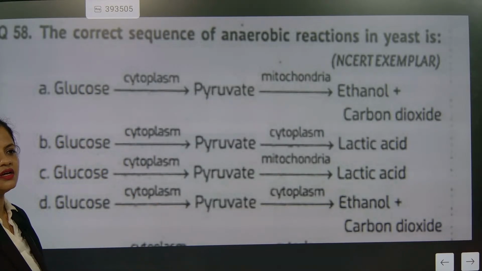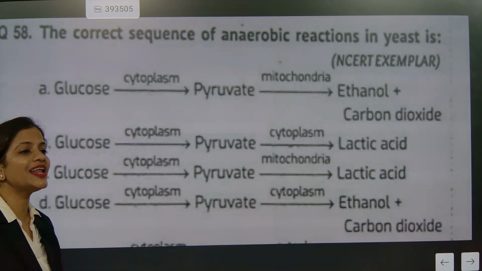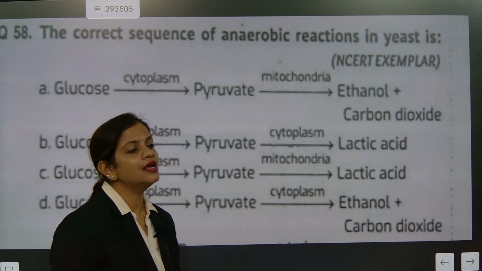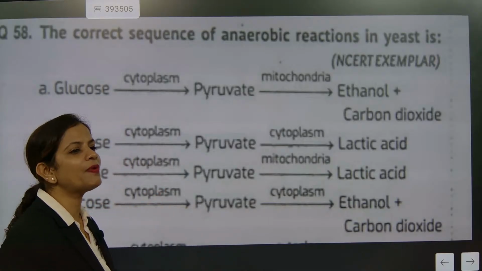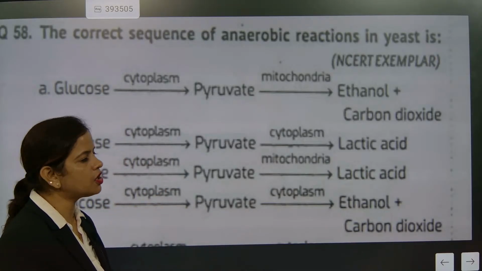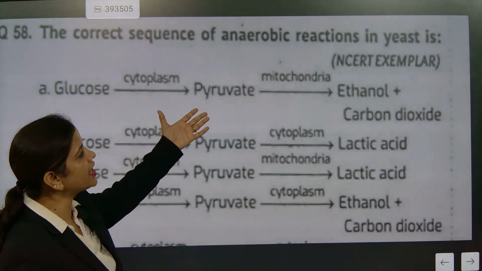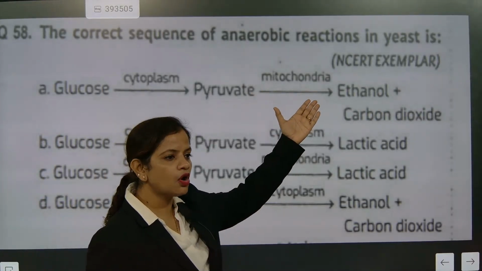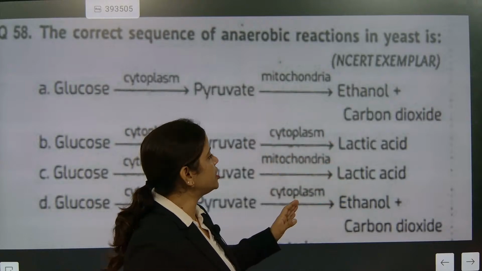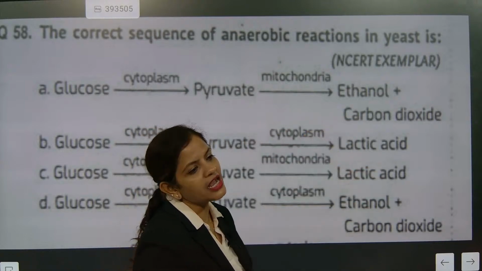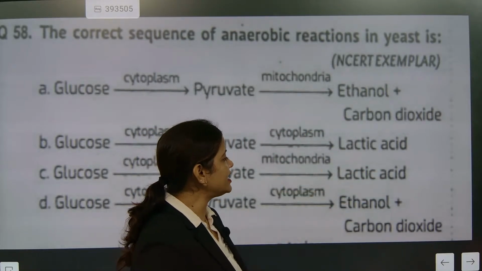Whenever the digested food particle enters as glucose, in the absence of oxygen, in the cytoplasm the breakdown happens. It will get converted to pyruvic acid. That pyruvate or pyruvic acid will go inside mitochondria. There, in the absence of oxygen, it will make ethanol and carbon dioxide or lactic acid.